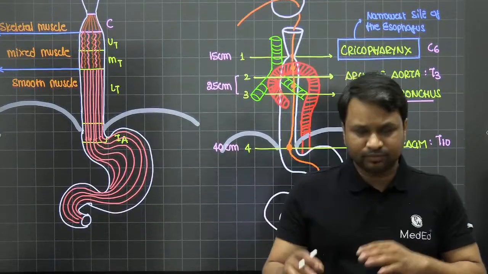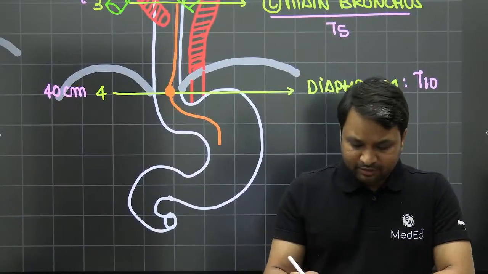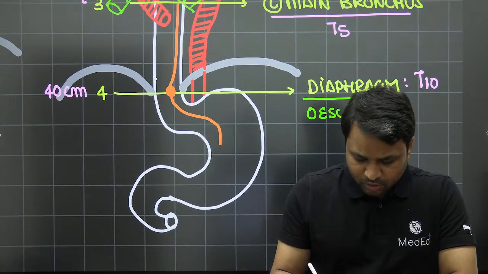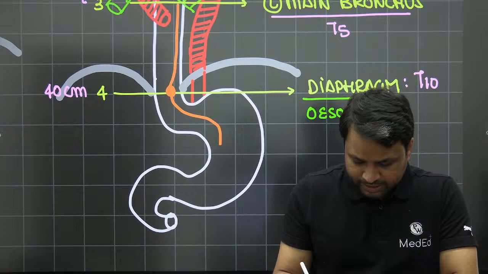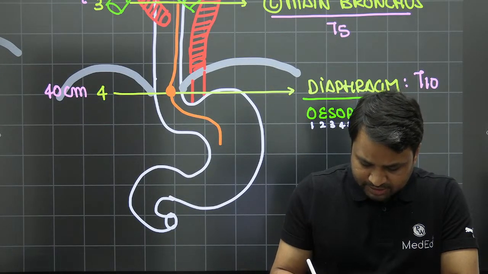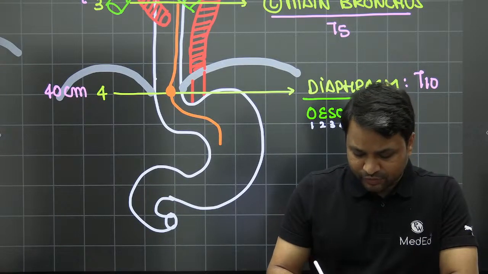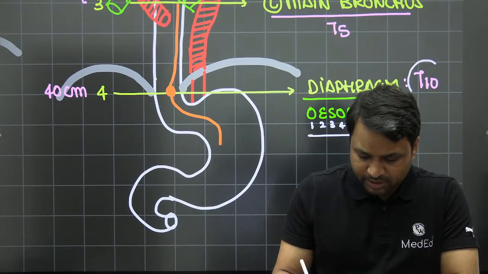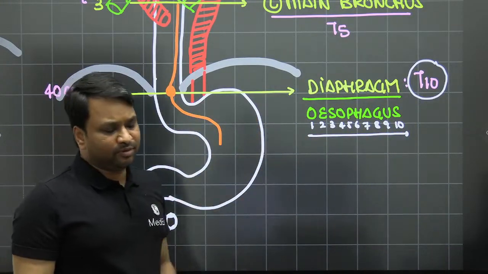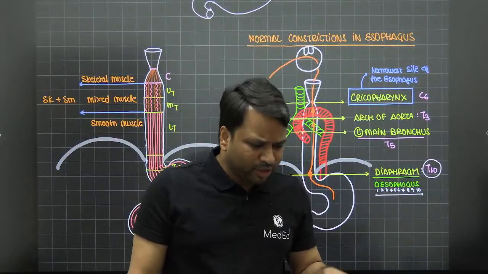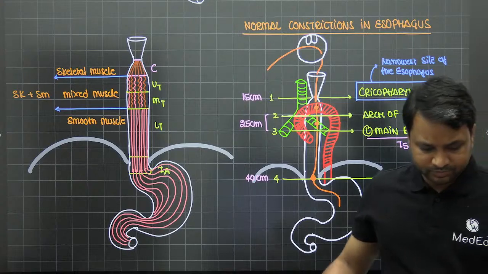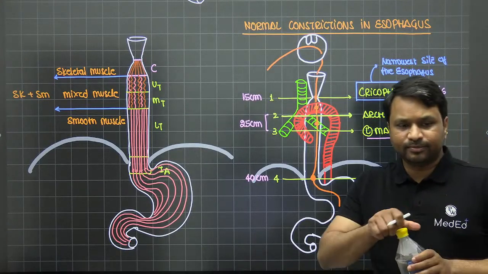If you have any doubt at which level the diaphragm is pierced, just write esophagus with an O: O-E-S-O-P-H-A-G-U-S. If you count the letters, 1, 2, 3, 4, 5, 6, 7, 8, 9, 10, you can see esophagus is a 10-lettered word. So obviously it is going to pierce the diaphragm at T10. That's an easy way to remember it. I'm not a huge fan of mnemonics, but sometimes it helps, right? So this is what you have to remember. Clear?